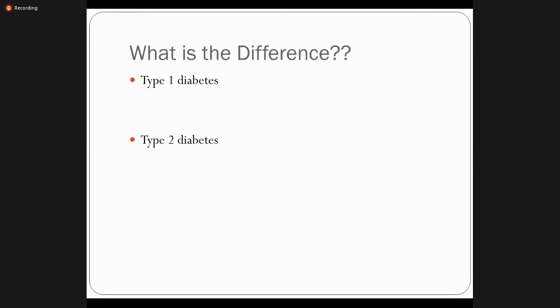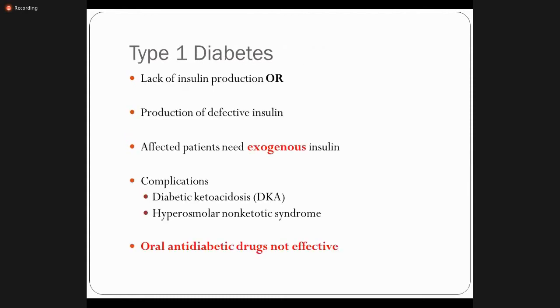So because in type 2 there is some release of insulin, or there is normal release but no proper utilization of glucose in response to insulin, that is non-insulin dependent diabetes mellitus, right? And the third type that we have already discussed is gestational diabetes. During pregnancy, some females may show persistent high blood glucose level.